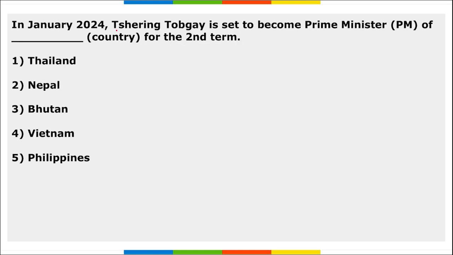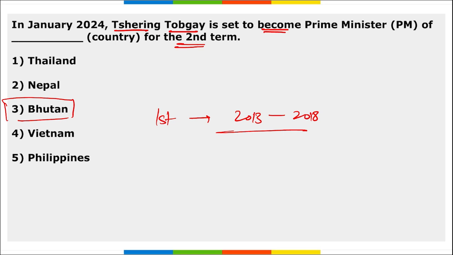Next, in January, Tshering Tobgay is set to become the Prime Minister of Bhutan for the second term. He served as the Prime Minister for the first time from 2013 till 2018. And he will succeed whom? He will be succeeding Lotay Tshering.